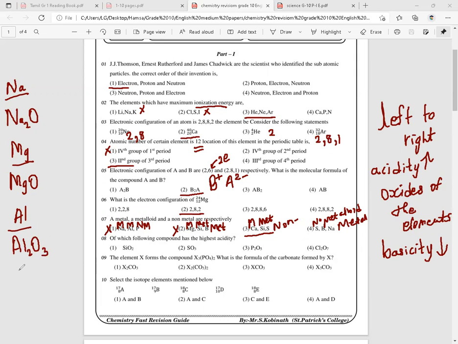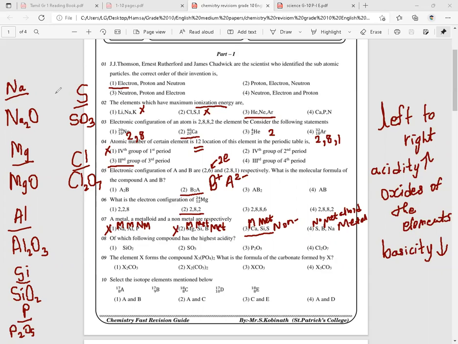Silicon, the oxide will be SiO2. Phosphorus, the oxide will be P2O5. Sulfur, the oxide will be SO3. And chlorine, the oxide will be Cl2O7, right? So sodium, magnesium, aluminum, silicon, phosphorus, sulfur, chlorine form the oxides in this manner.